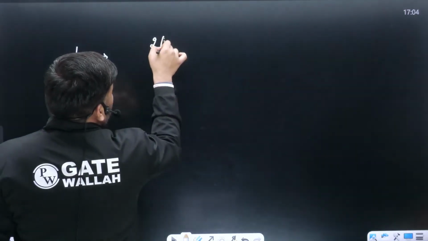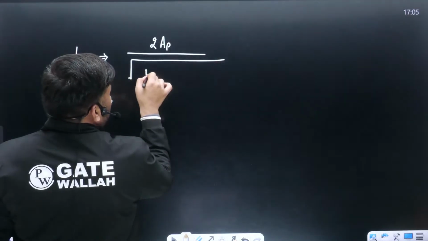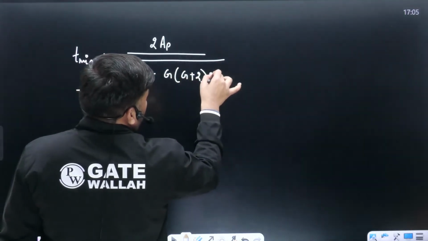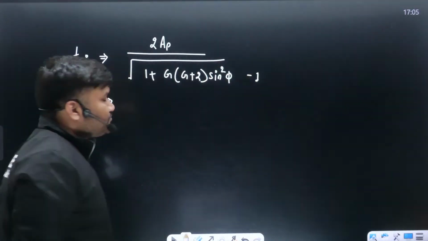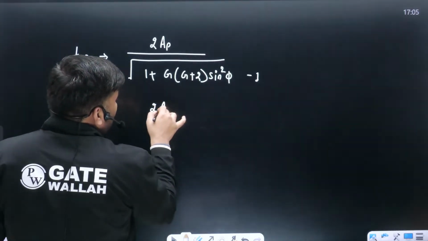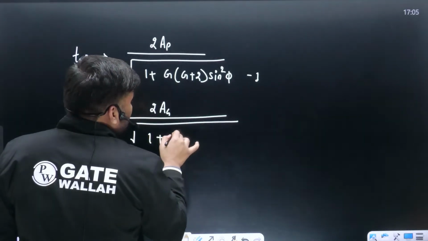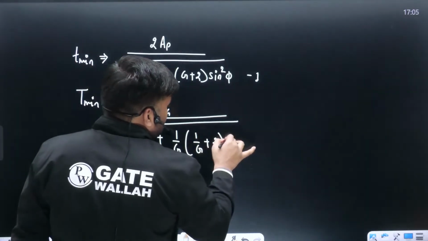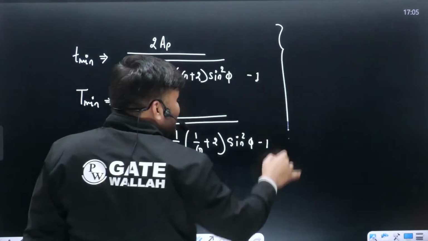Twice of AP divided by under root of a very big expression: 1 plus G plus 2 sin square phi under root, outside, minus 1. If we are talking about capital T minimum, this is going to be twice of AG divided by under root, inside which we have 1 upon G plus 2 sin square phi, minus 1. These two formulas you are going to use.